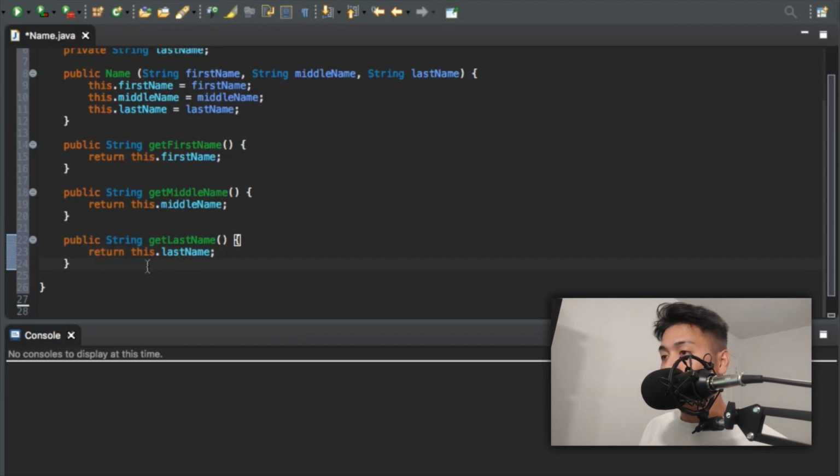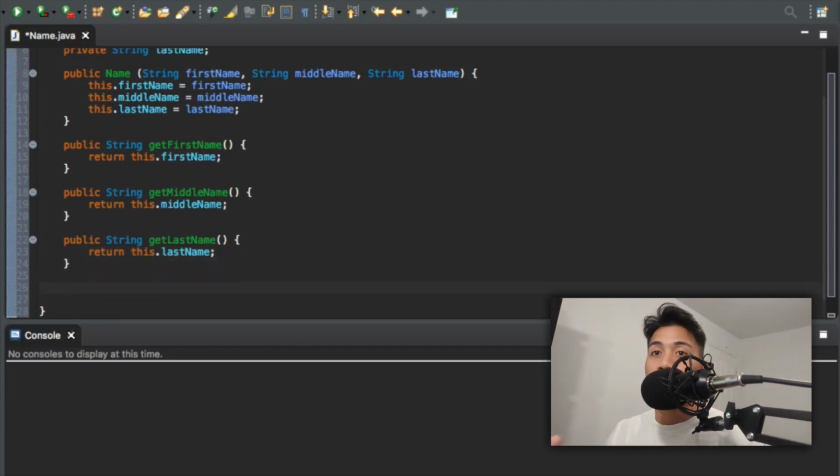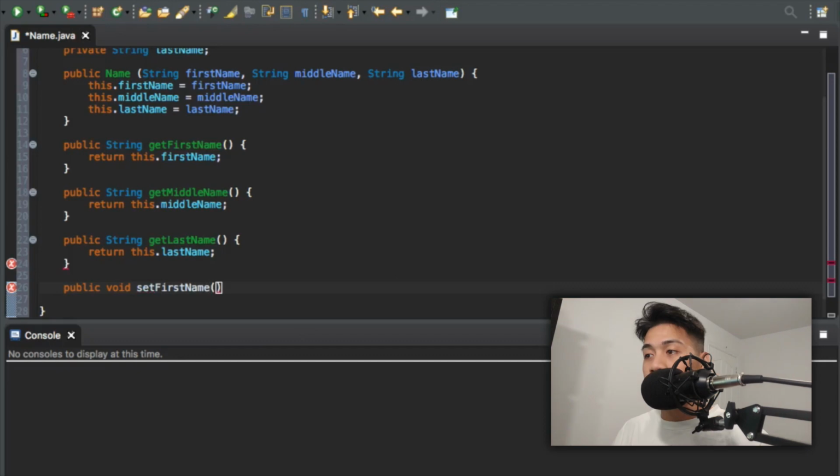To set something, you don't need the method to return anything to you because we're just setting something. We don't want anything in return. We just want to set. What we do is public void set, and same thing, FirstName. In the brackets, we want to set a parameter to String x.